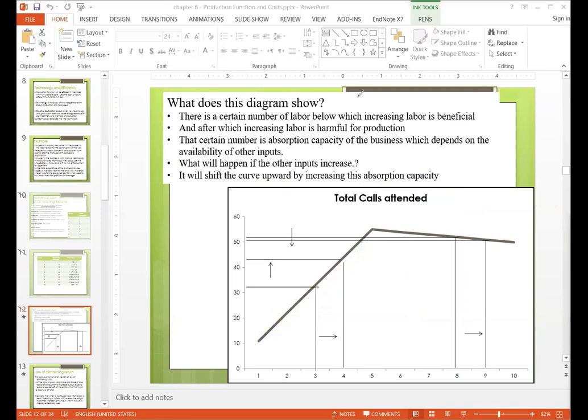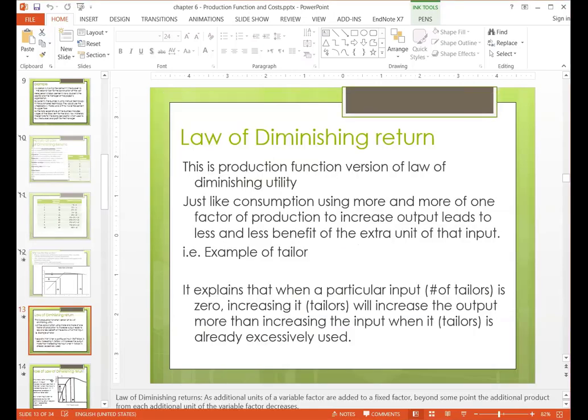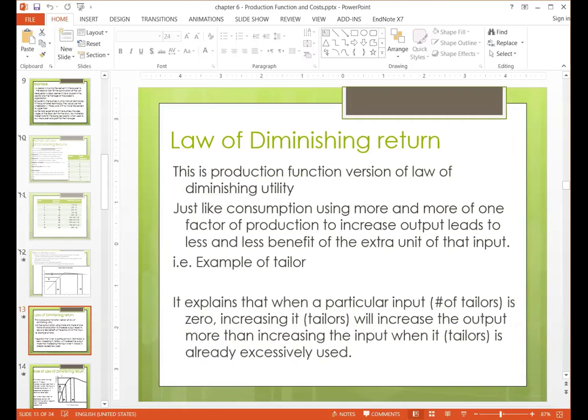So the law of diminishing returns says, let's go to the definition, then relate it together. The law of diminishing returns states that, just like consumption, using more and more of one factor of production to increase output leads to less and less benefit from each extra unit of input. Just like the example of a tailor. If you have a limited shop and limited tools, and you hire more tailors, a time will come that the number of tailors will be more than the resources the company has. So the production will slow down.